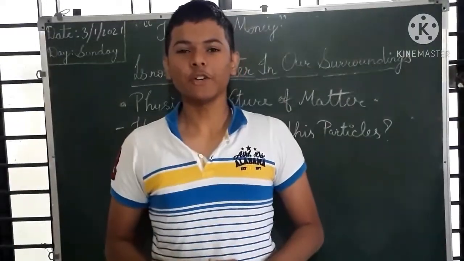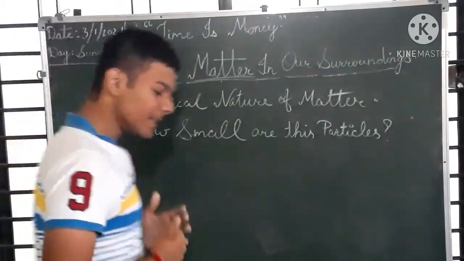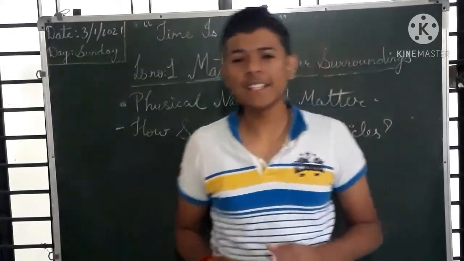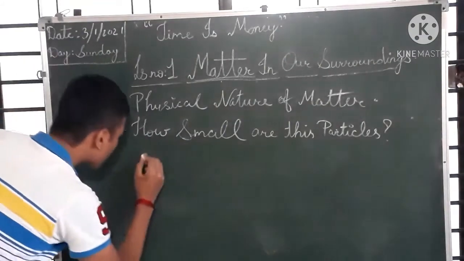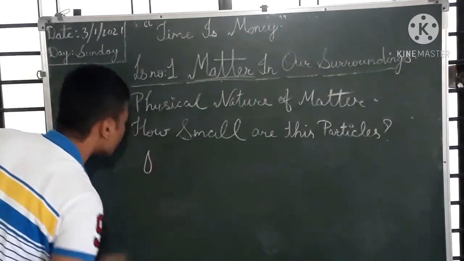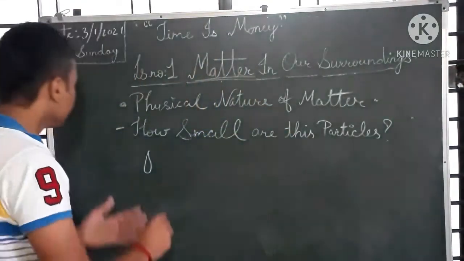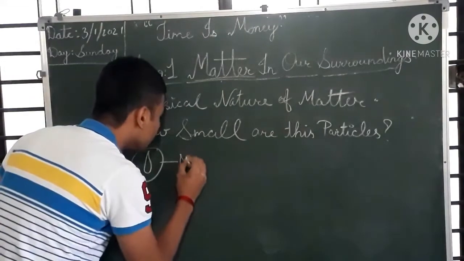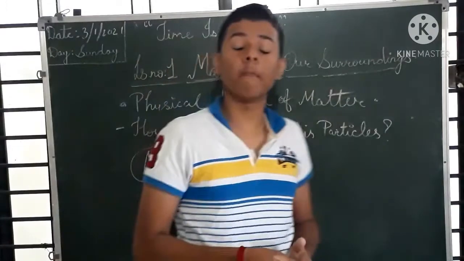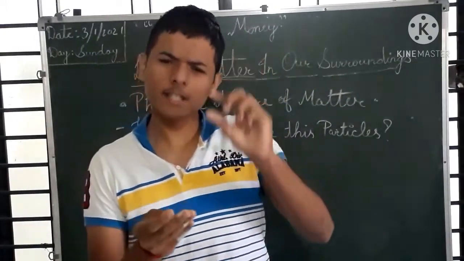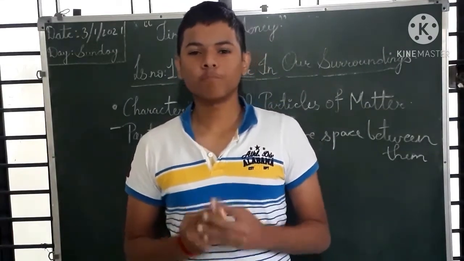Okay. Secondly, you will ask how small these particles are. So students, just keep one thing in your mind: these are very small particles. If I take one small water droplet, imagine this is one small water droplet. This water droplet also has matter in it, and it is made up of matter only. So we can't imagine how small this matter is. They are very small, okay?